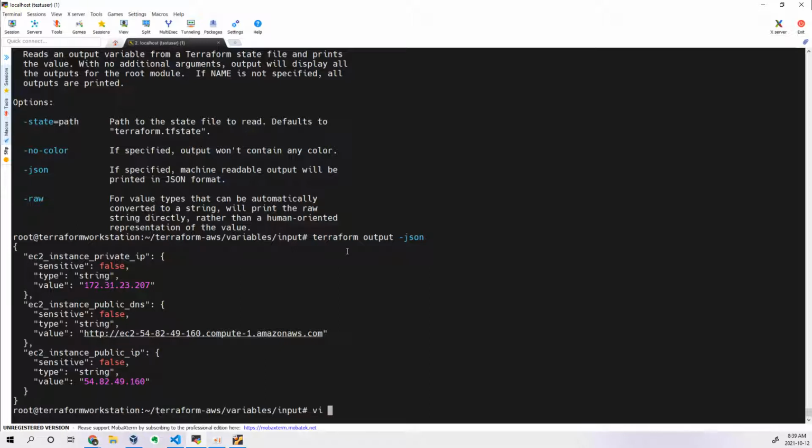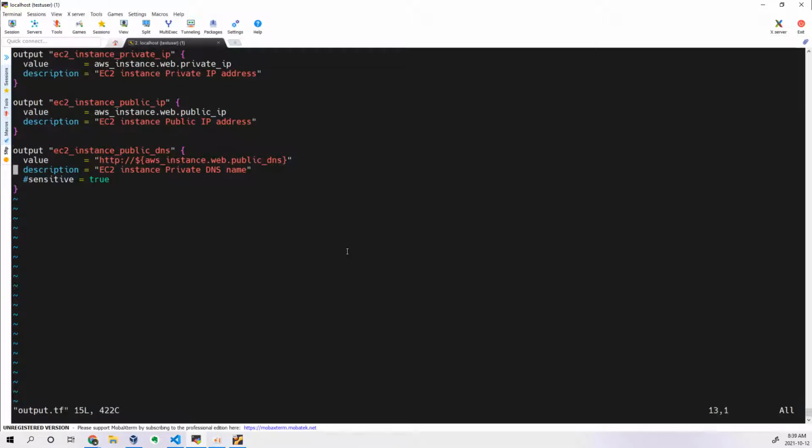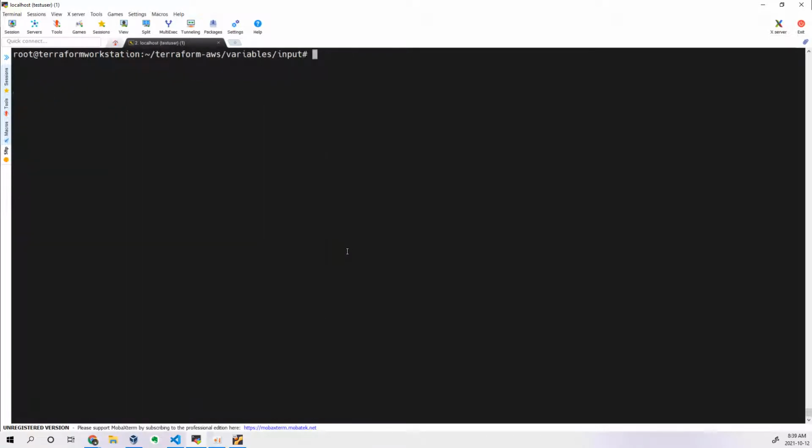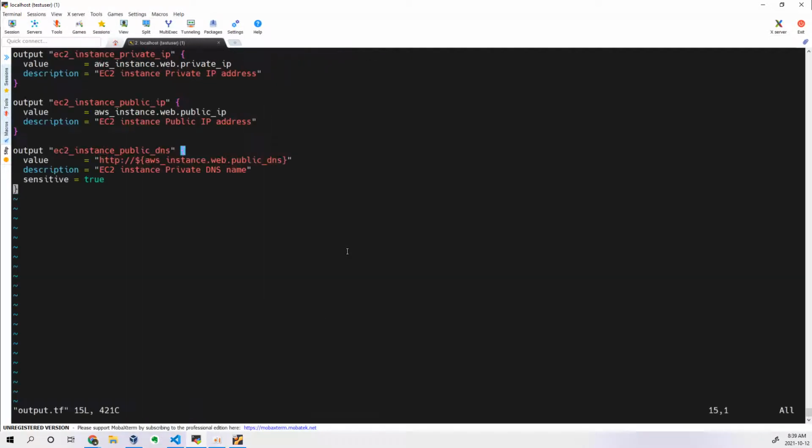Now, while it is getting printed, I want this particular public IP to not get printed, meaning it should be sensitive information. Then how do I need to do it? See this. I just created this particular entry and I've given it the boolean value true. Okay. So what does it mean?